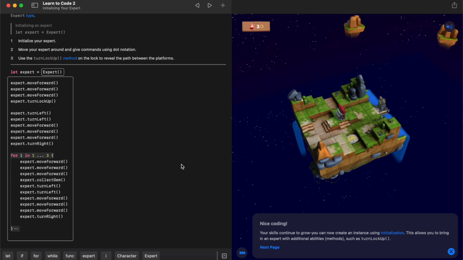That is initialization. Hopefully that has been useful for you and hopefully set you up to be able to go on and complete the rest of the activities in this section.